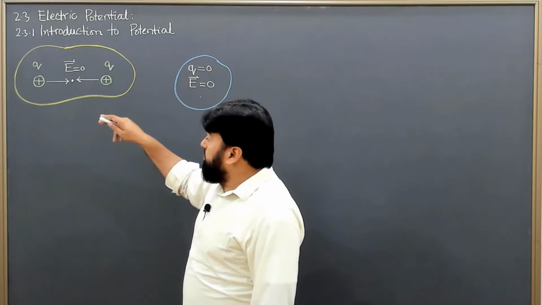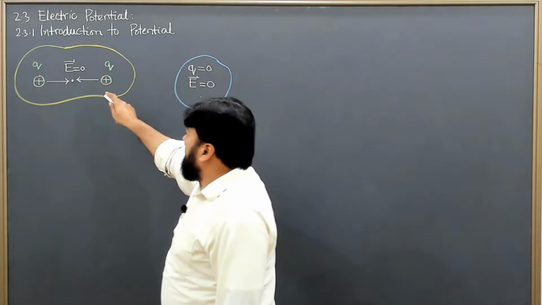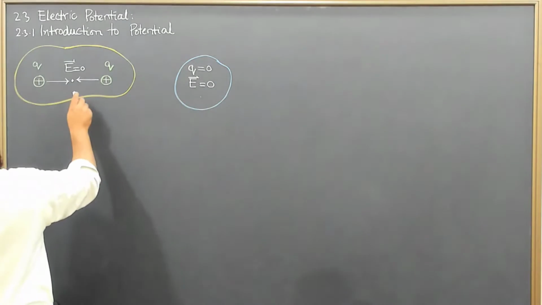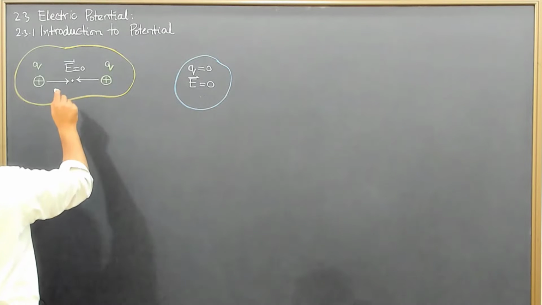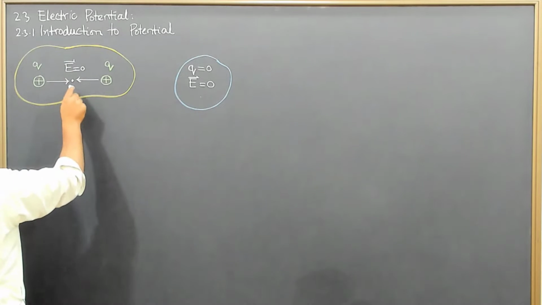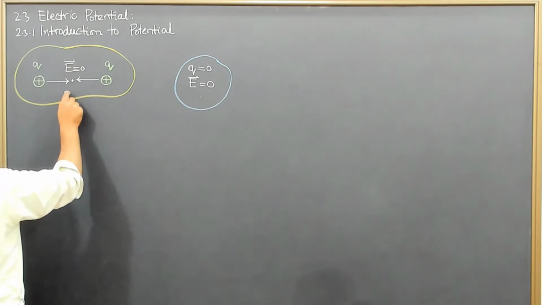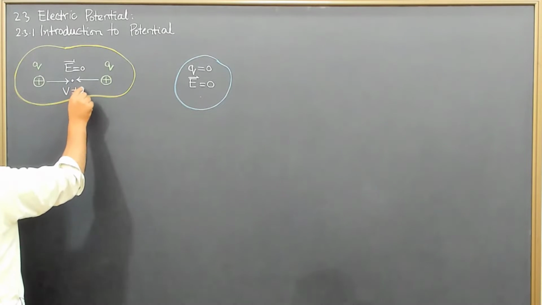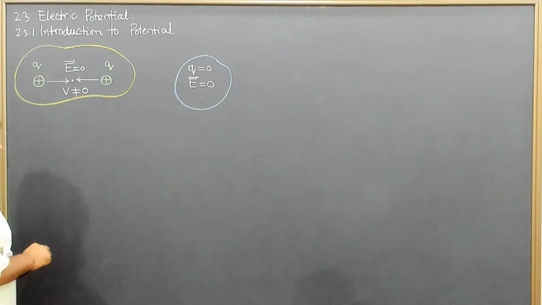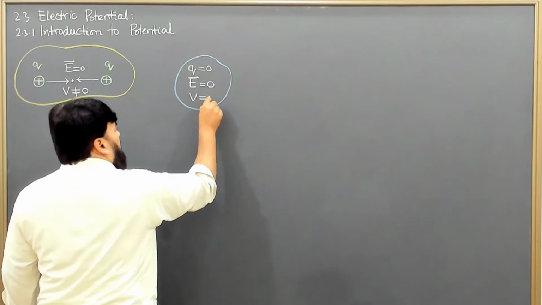So the concept of electric potential comes in here. We need something that does not depend on the vector form, something that is not a vector in nature but a scalar. Here V will not be equal to 0, but there V is equal to 0.